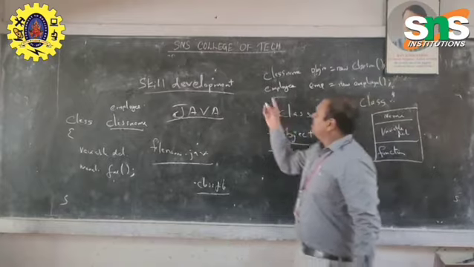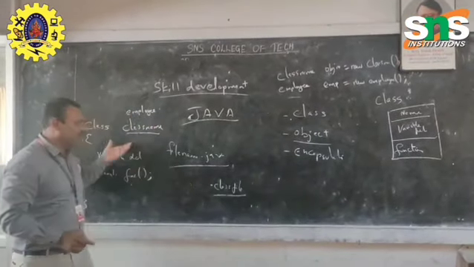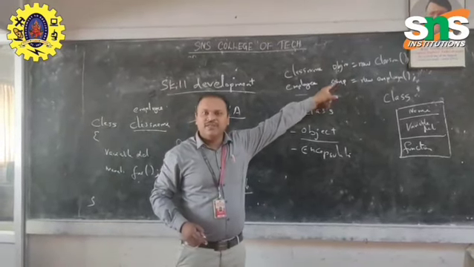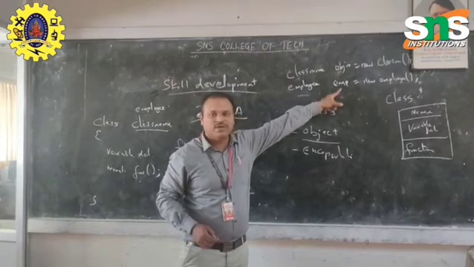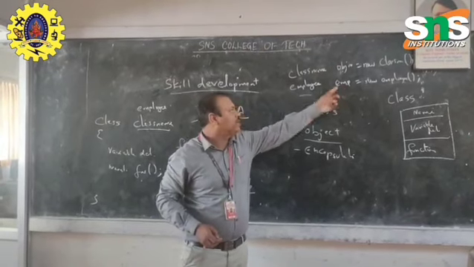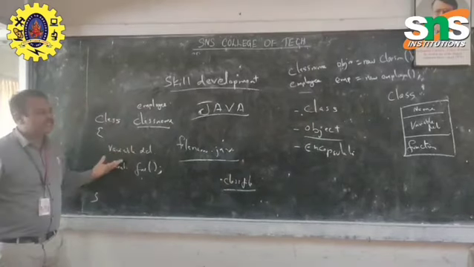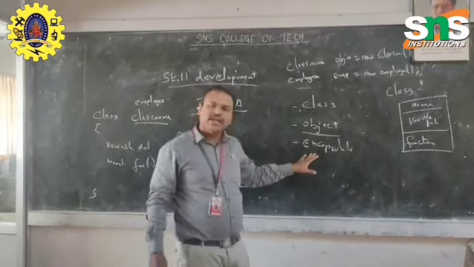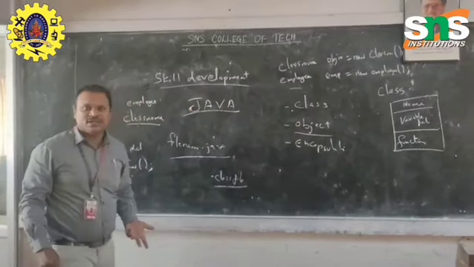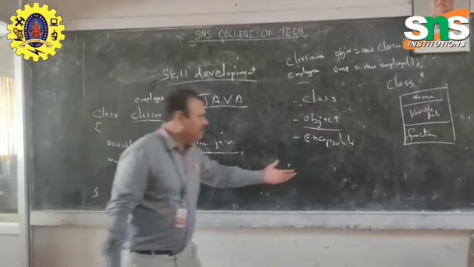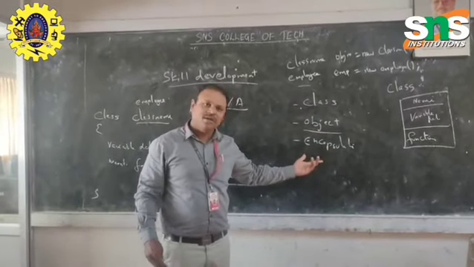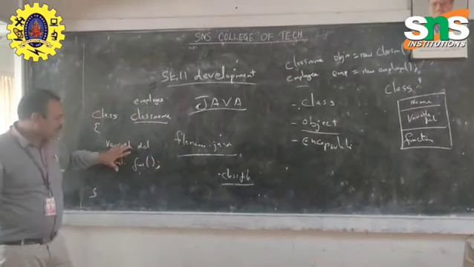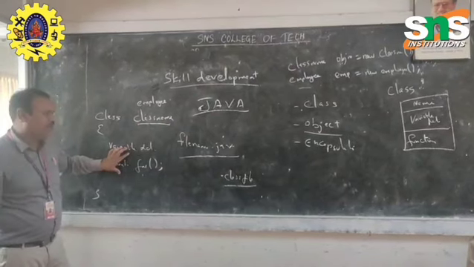Now this class can be accessed by this object. With the creation of the object, we can execute this class. So this is the class and object. Next one is encapsulation. What is meant by encapsulation is the wrapping up of classes. Inside the class we have variables and member functions. So wrapping up of this class is known as encapsulation.